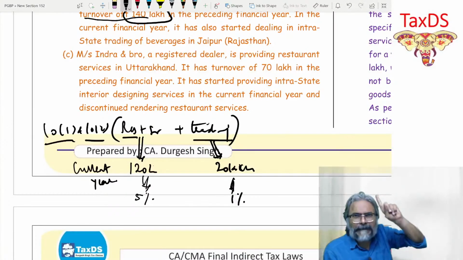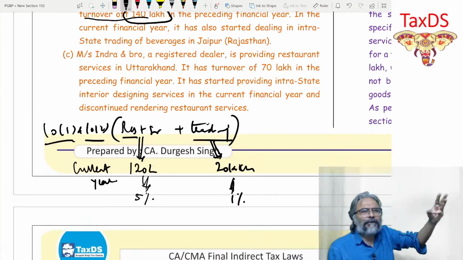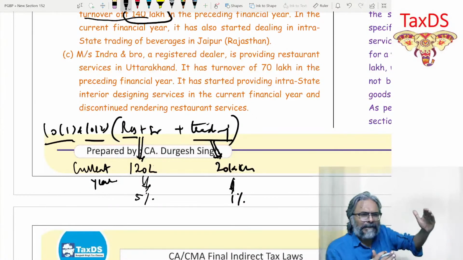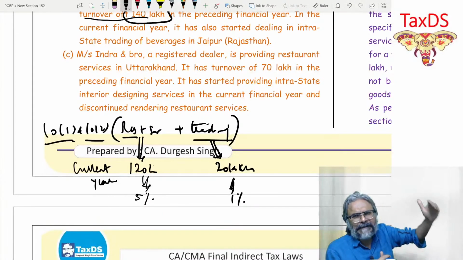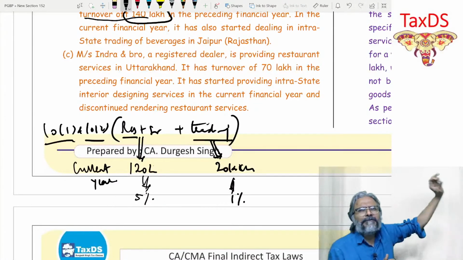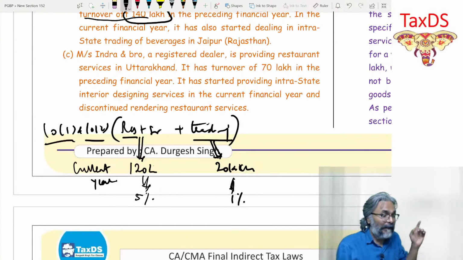Why? Because in scheme number 1, there are 3 categories. And if there are 3 categories, then in that situation, if there is turnover which falls in more than one category in scheme number 1, that portion of turnover will be subject to composition tax under that respective category.